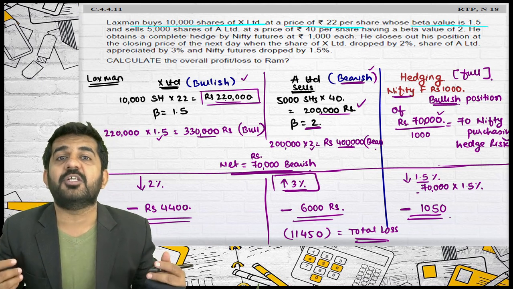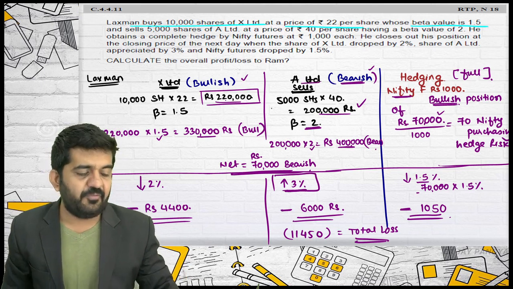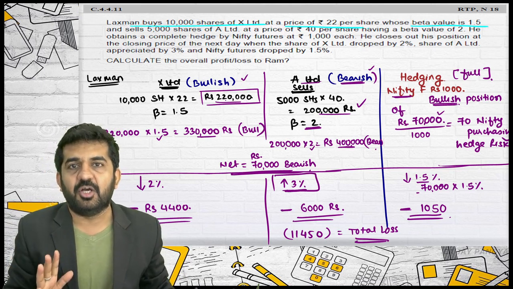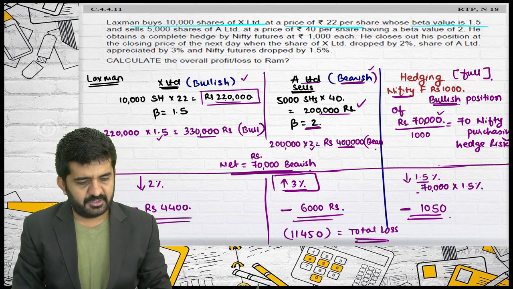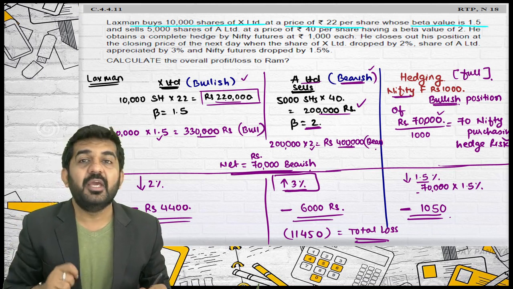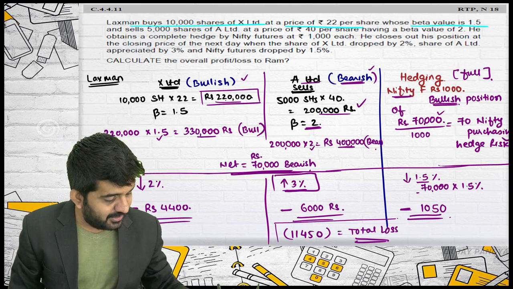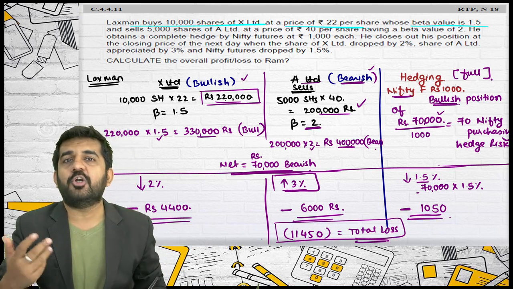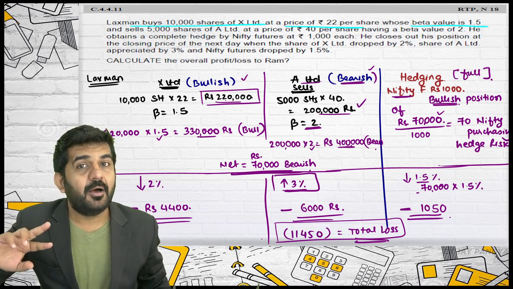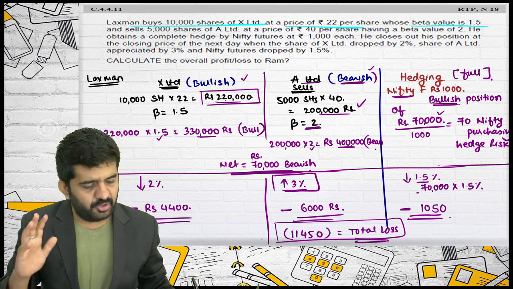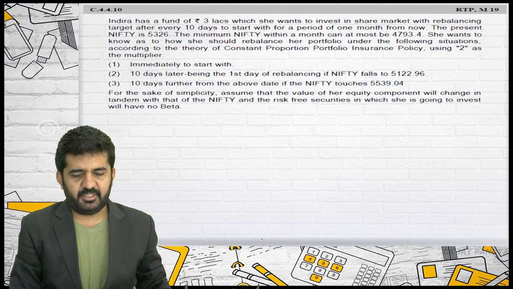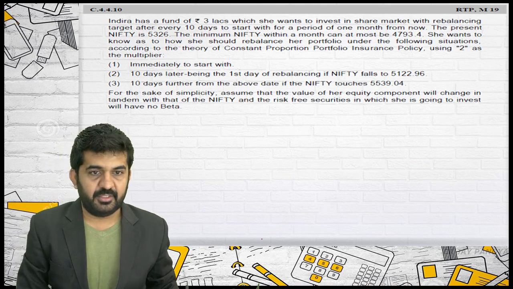So our forecasting was not correct as far as beta of A Limited was concerned, and so there is a problem and we are ultimately having a loss in the market. Is it alright? So even after hedging your full exposure, believe me, you are still having a risk. If all your calculations become incorrect or the markets behave in a weird manner, then ultimately you will be losing your money. This was 4.4.11.